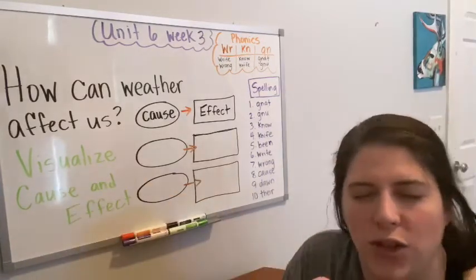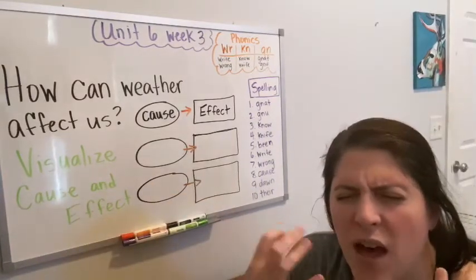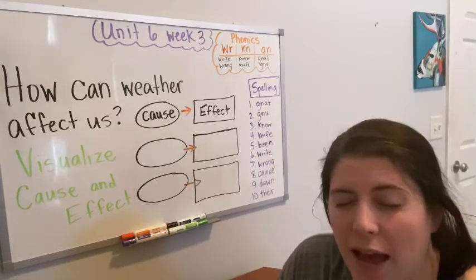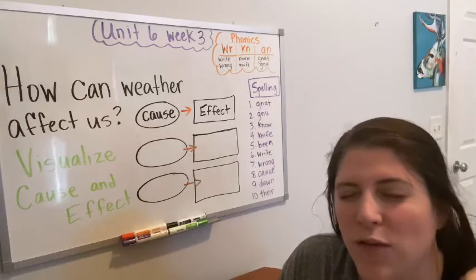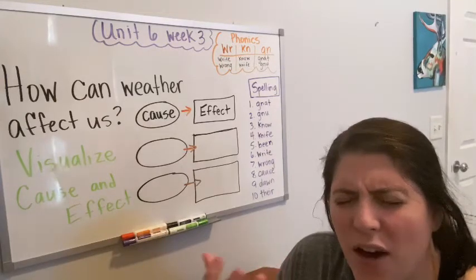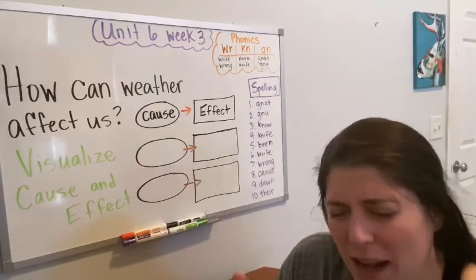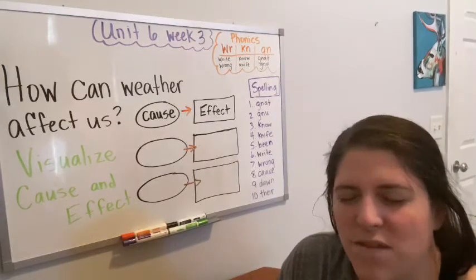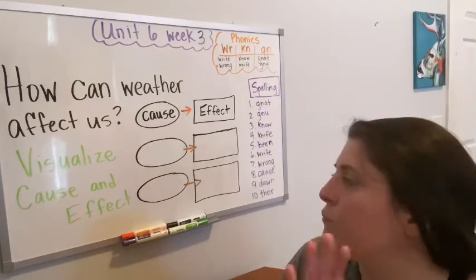When you visualize, you close your eyes and you can form a picture in your brain of what something might look like. Like if you were thinking about being wrapped in ice and you're right outside your window, you could see everything covered with ice. You can visualize that in your brain.